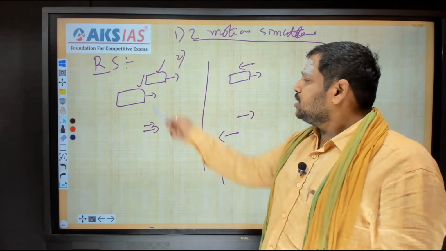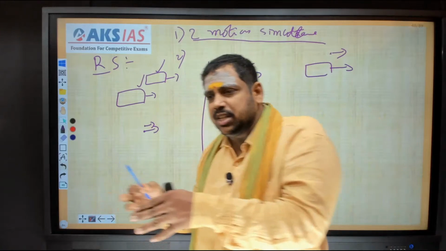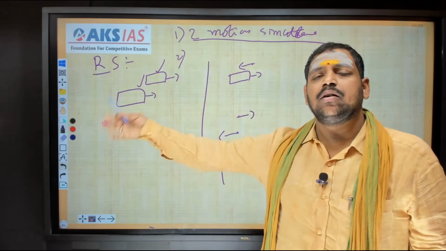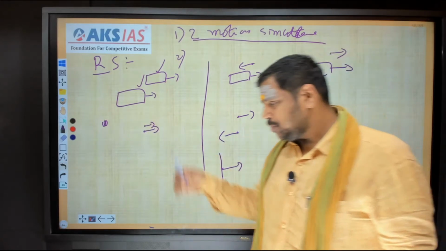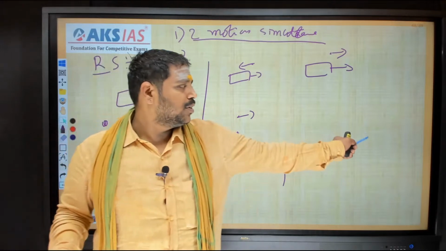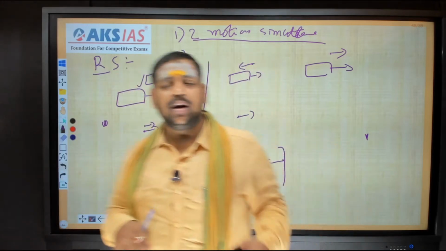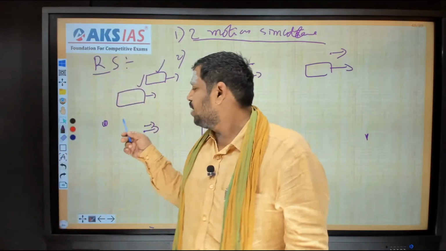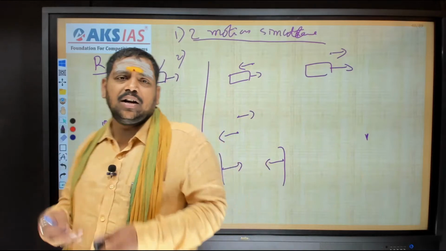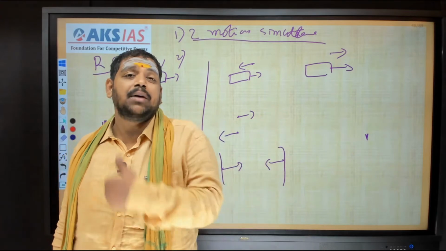When two objects are moving, we get a lot of confusion about when he will overtake me. Suppose initially this is the point, and that point is ahead of me. If I run fast and he runs slowly, then after some time that point will be here, and I am ahead of it. Previously I was behind it, now I am ahead of it. Suppose previously the distance between us was 1 kilometer, and after some time I have struggled and reached here, so that person is 5 kilometers apart, meaning I am 5 kilometers ahead.